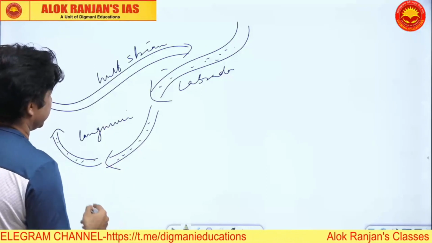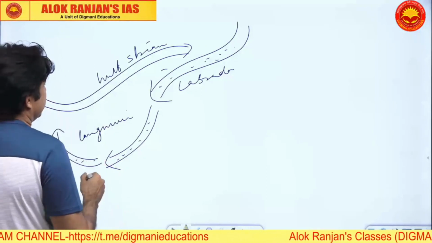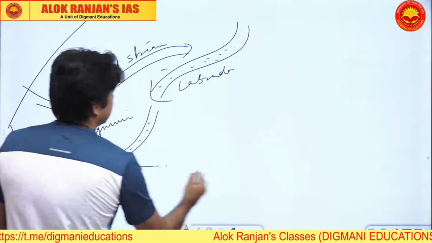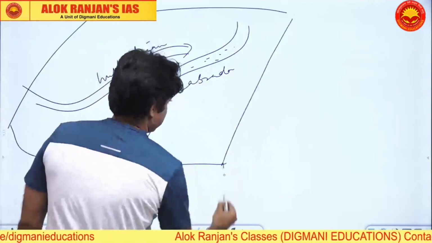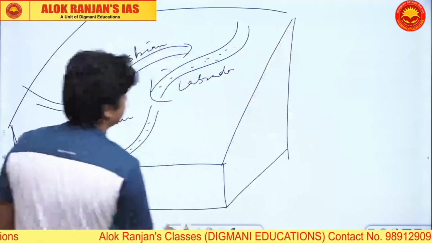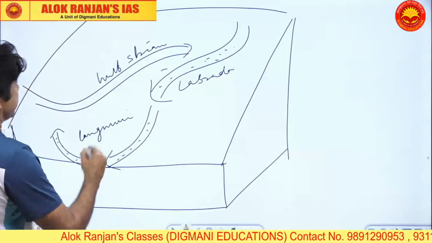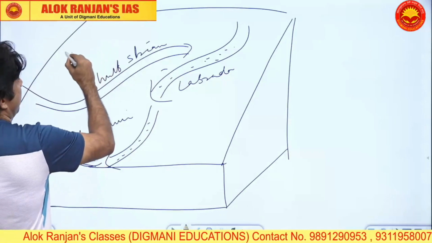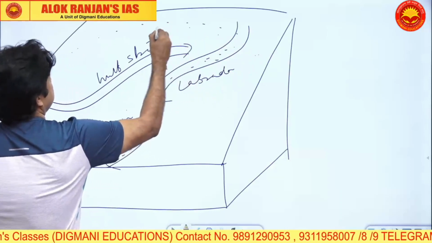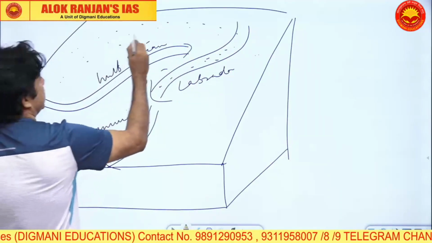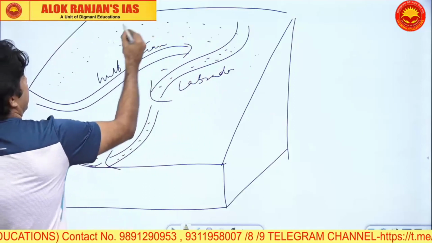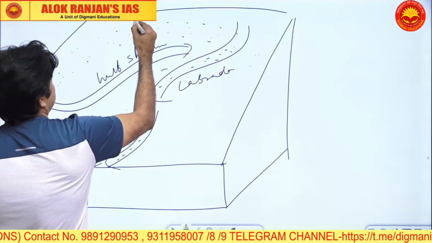Now, as this circulation is being formed, if you take the cross-section of the ocean, this entire belt will be totally covered with fog. This fog is because of the mixing of the cold and the warm water, and this fog is called advectional fog.